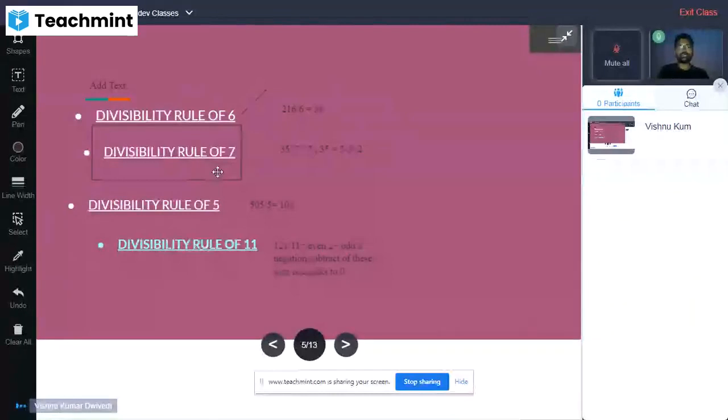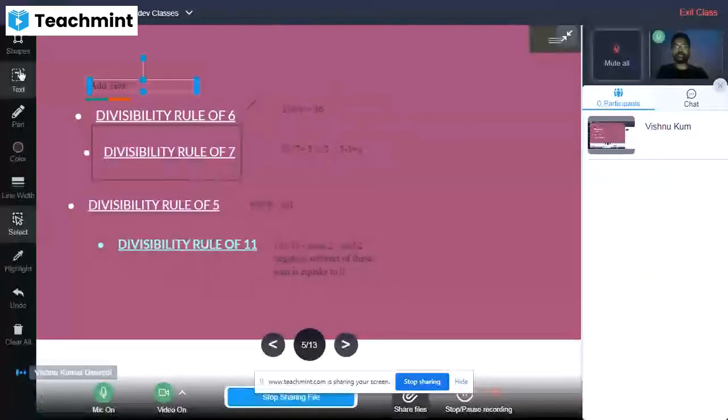It will not matter whether it is negative or positive, but it should be 2. If it is coming 2, then the number will be divisible by 7. Taking one more example for clearing your confusion. Alright, one more example here is 4.